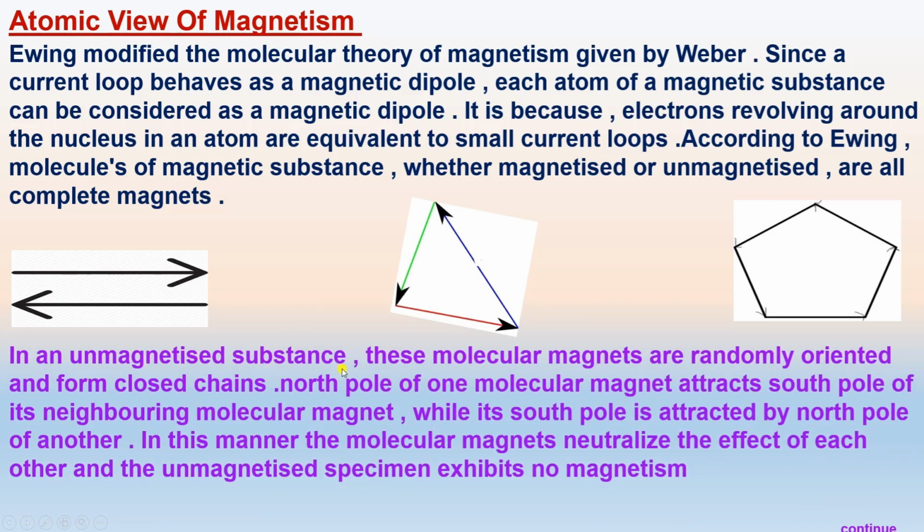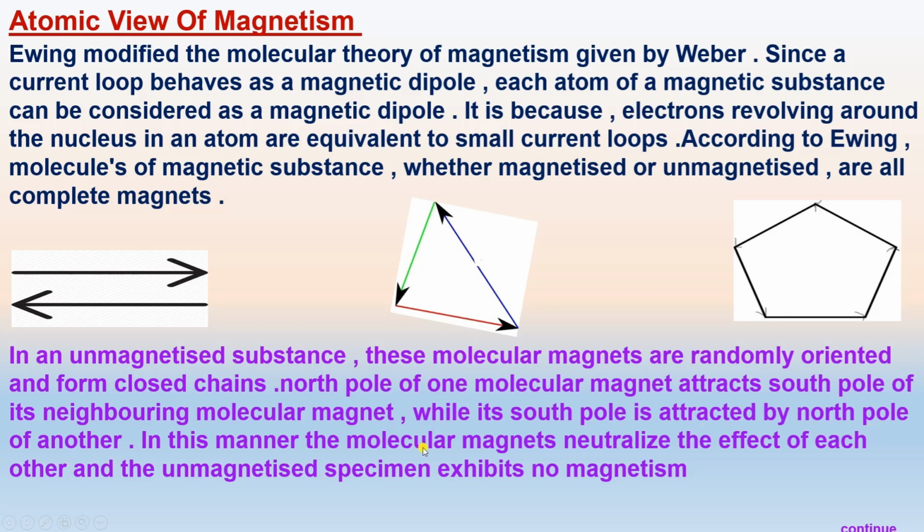In an unmagnetized substance, these molecular magnets are randomly oriented and form a closed chain like this. This arrow represents the magnetic orientation. The north pole of one molecular magnet attracts the south pole of its neighboring molecular magnet. The north pole attracts the south pole. One is north and the other is the arrow of this south pole, while the south pole is attracted by the north pole of another.